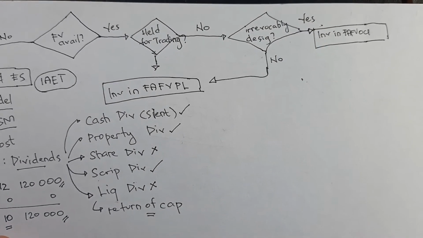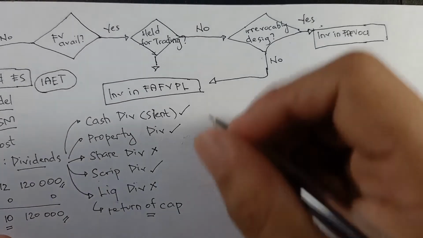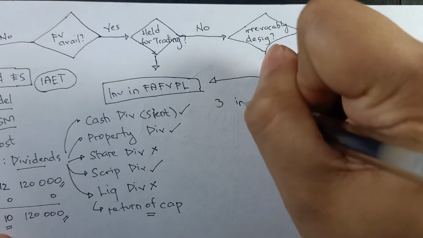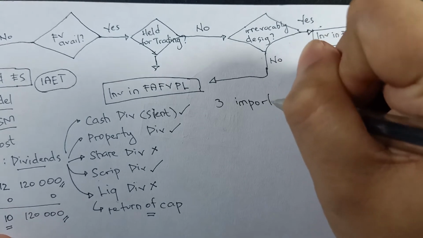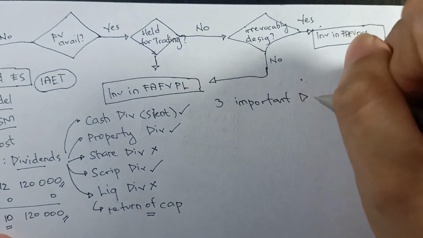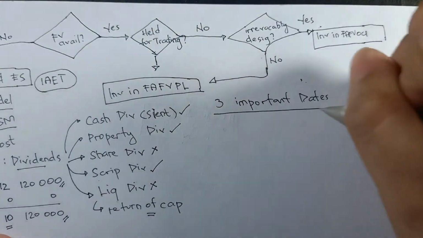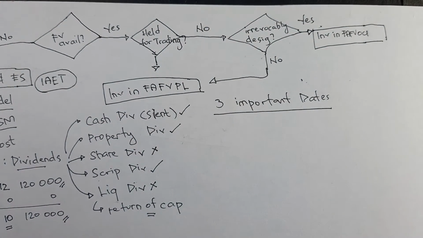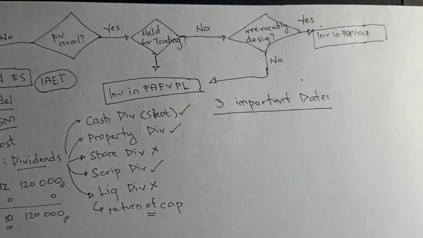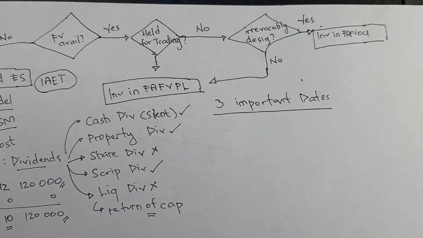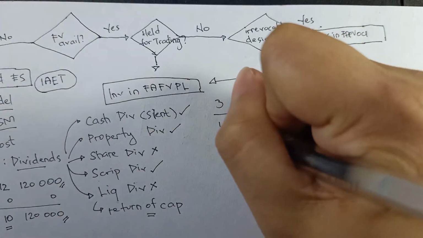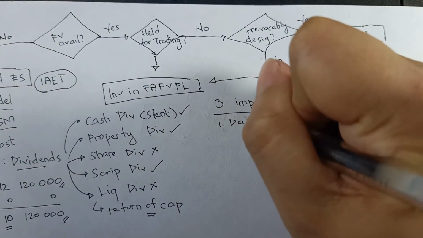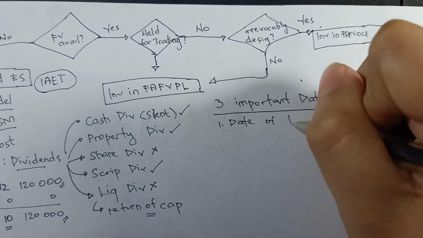So, ngayon, before tayo mag-solve, punta ngayon tayo sa 3 important dates here sa dividends. So, meron tayong 3 important dates here sa dividends. Alright, so number 1 is yung tinatawag natin na date of declaration.